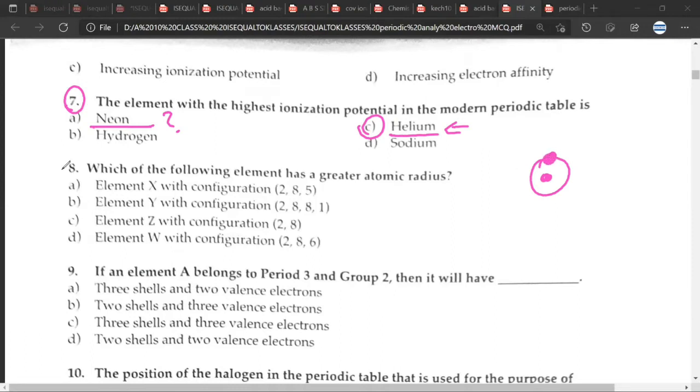Question number 8. Which of the following elements has a greater atomic radius? The answer would be B. Why? Because it has 4 shells. Shabash. Simple. Question number 9. A. Okay. Why? Period 3 means it has 3 shells, and group 2 means it has 2 valence electrons. Shabash. Period 3 means that it has 3 shells. Great.